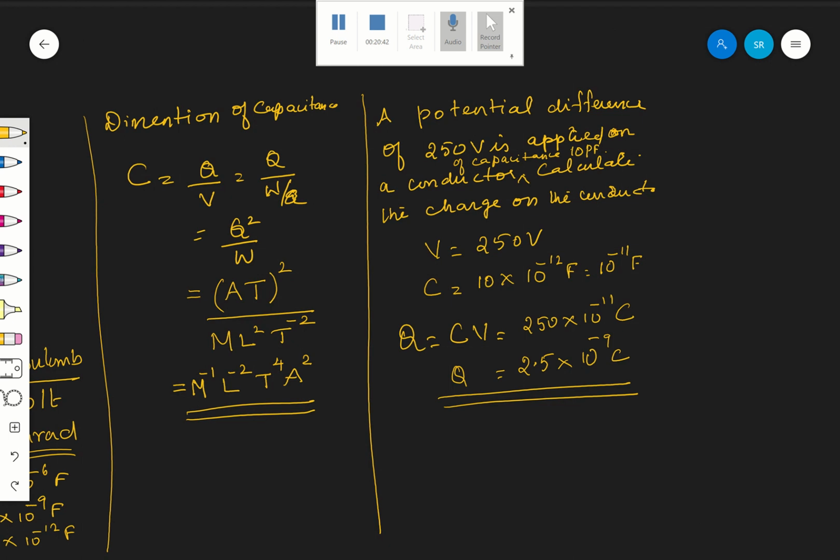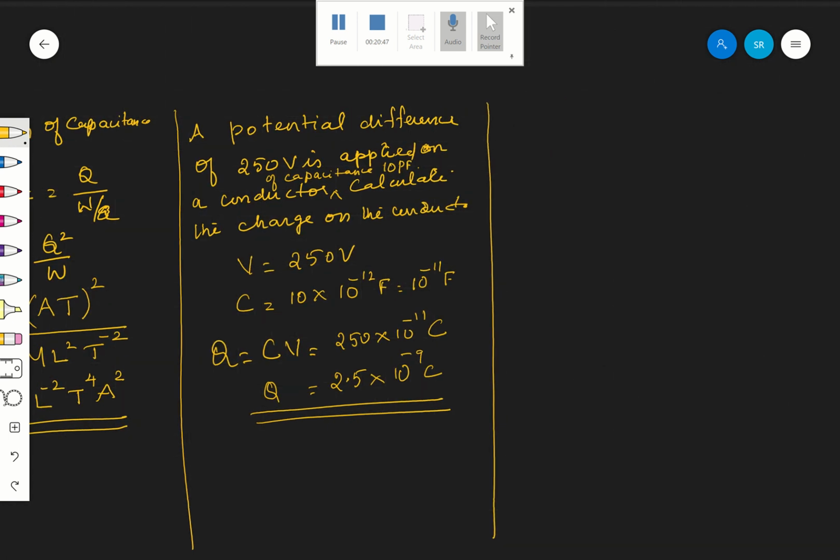Okay. Next one. Next is a very, very important topic. What is the principle of the capacitor?